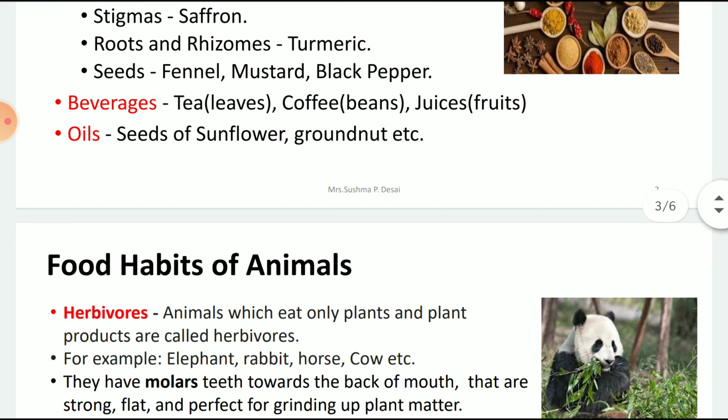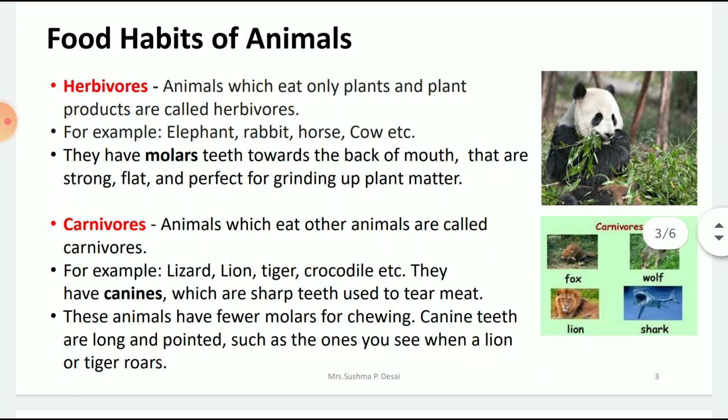The next part is food habits of animals. What do you mean by food habits? Like how we have habits of eating foods. That is, we eat different kinds of food. Especially when we eat plants, we are called vegetarians. And those who consume animals, they are called non-vegetarians. In the same way, animals are also heterotrophs, that is, they cannot make their own food. They have to depend on plants. So when they depend on plants, they eat a variety of food.